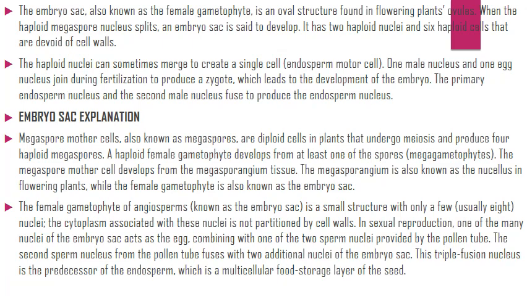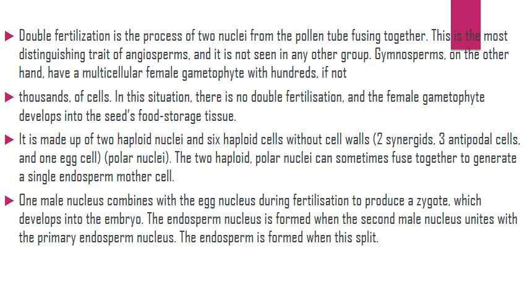This triple fusion nucleus is the predecessor of the endosperm, which is a multicellular food storage layer of the seed. Double fertilization is the process of 2 nuclei from the pollen tube fusing. This is the most distinguishing character of angiosperms, and it is not seen in any other group.